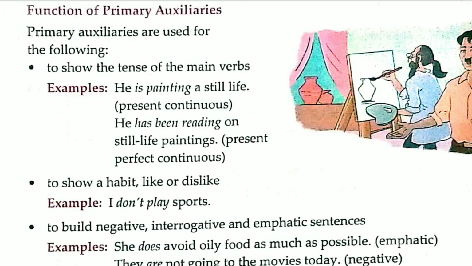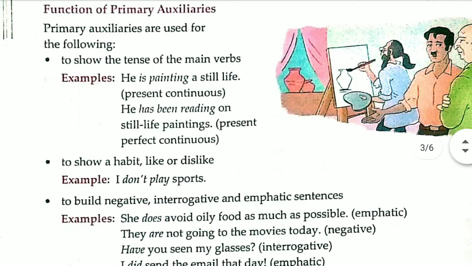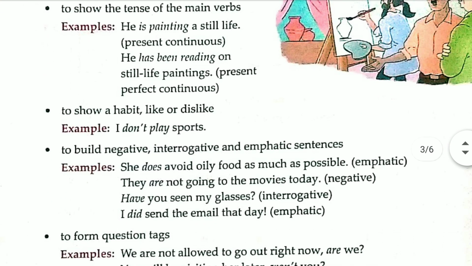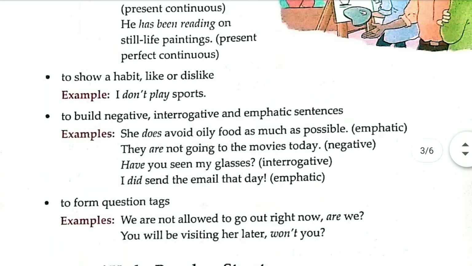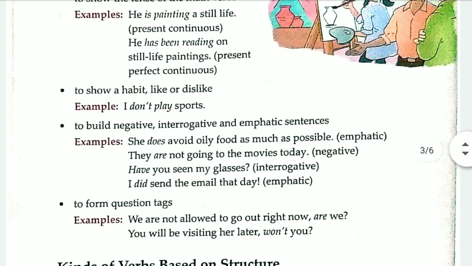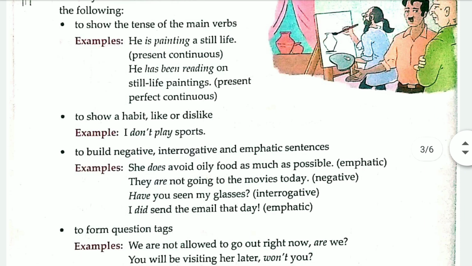We use primary auxiliaries to show the tense of the main verb, to show a habit of like or dislike, to build negative, interrogative or emphatic sentences, and to form a question tag. So these were the functions of primary auxiliaries we have seen yesterday, right?